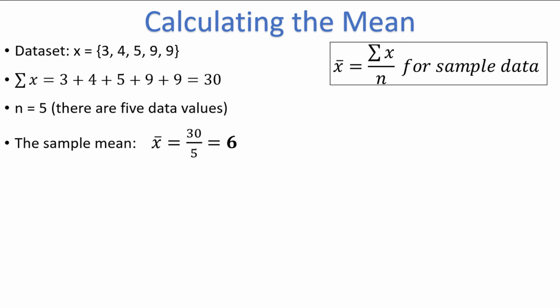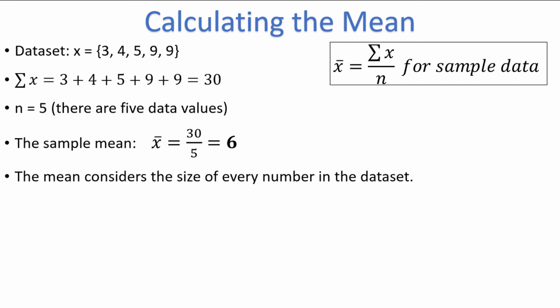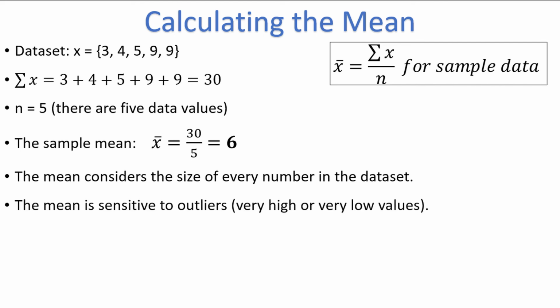The mean is the most commonly used average for many reasons, but one reason is that the size of every number in the dataset is considered. If you change any single number in the dataset, the mean will change, which isn't the case for some other averages. This can also be a weakness of the mean. If there are a few very extreme values, often called outliers, they can change the mean dramatically.